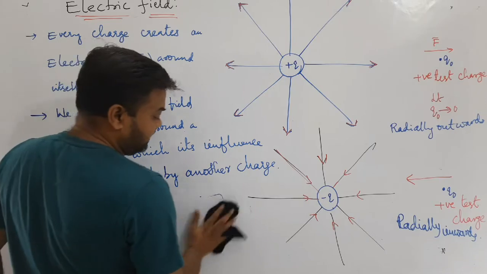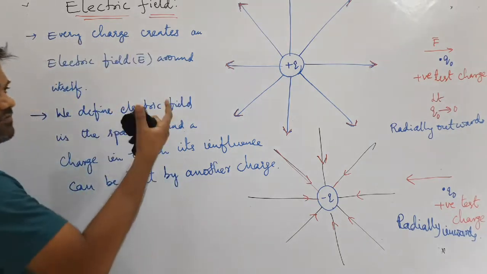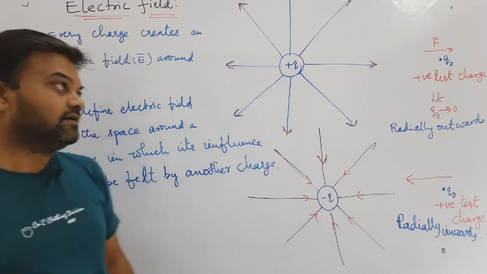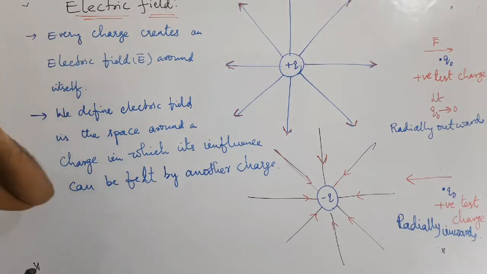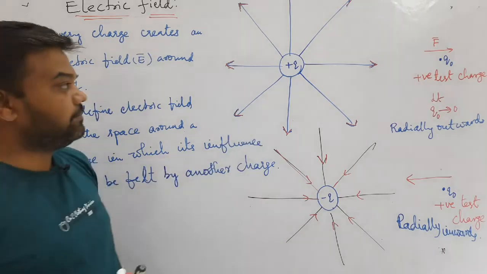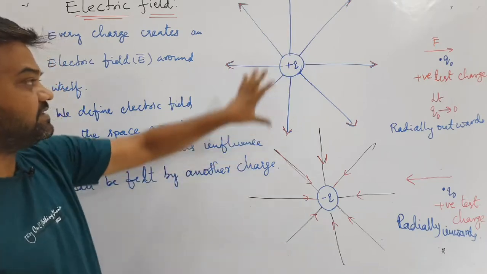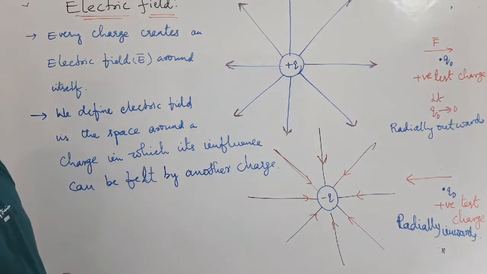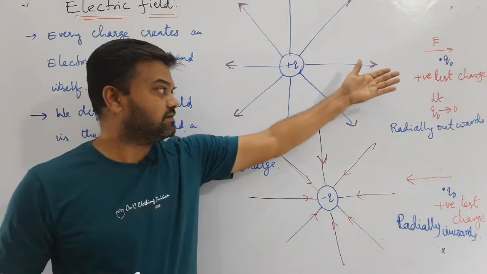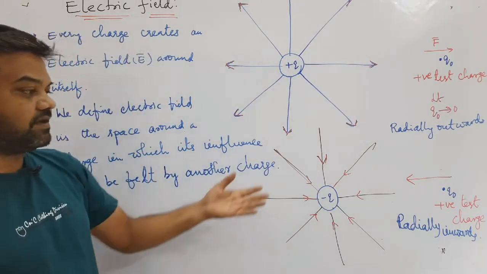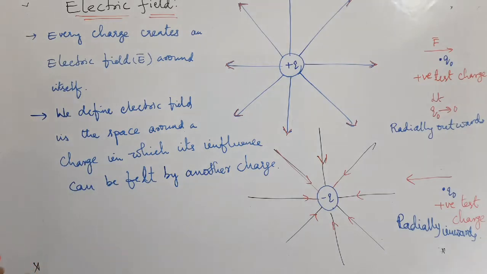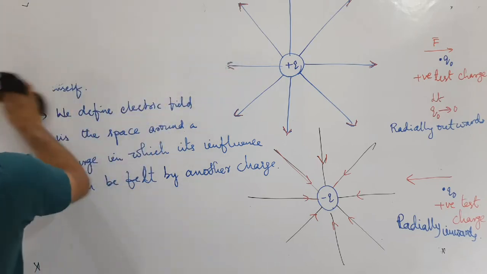This is what we have, electric field. Electric field means every charged body, every charged particle creates some electric field around itself. Because of the presence of this electric field, there will be some influence. Because of this influence we have force. If you place another charge, then the force may be an attraction force or a repulsion force. Okay, like this we can write. First you copy this one.